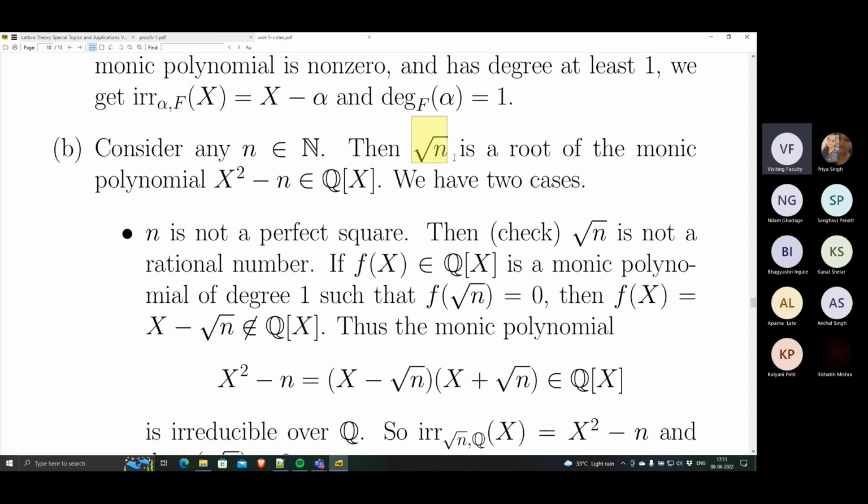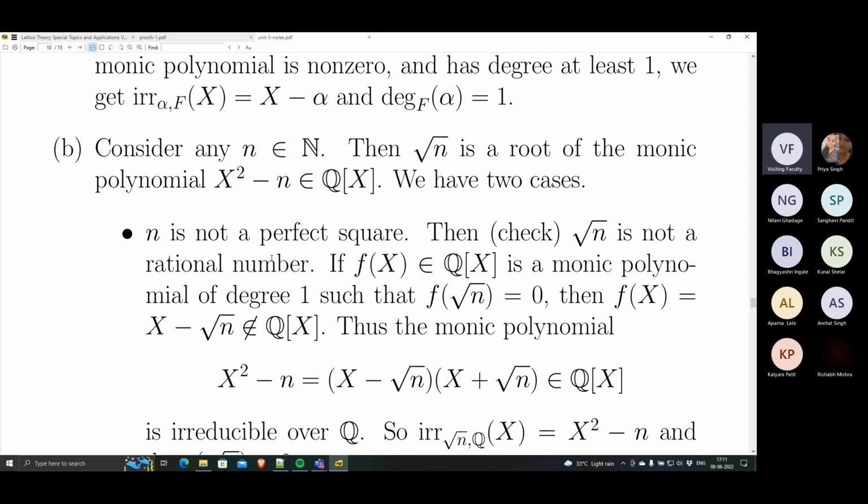Okay, it's not a perfect square. Square root n is not an integer. Square root n is irrational. If n is not a perfect square, then you can check that square root n is not a rational number. It is irrational. The proof is similar to the proof that square root 2 is irrational. Check that yourself. Square root n is in fact irrational when n is not a perfect square.